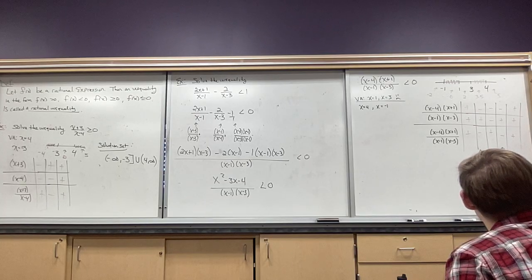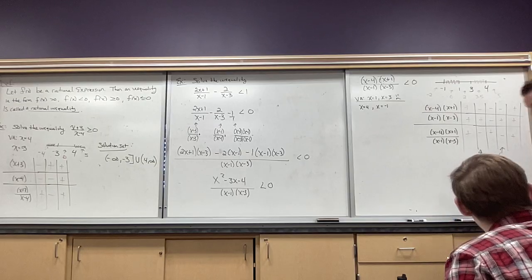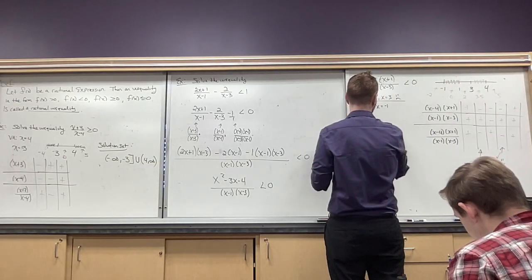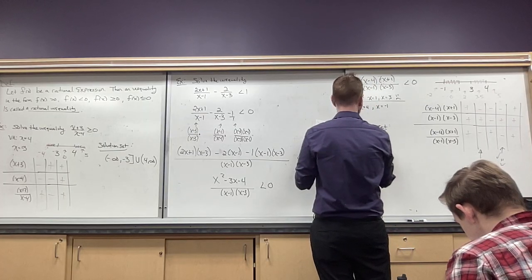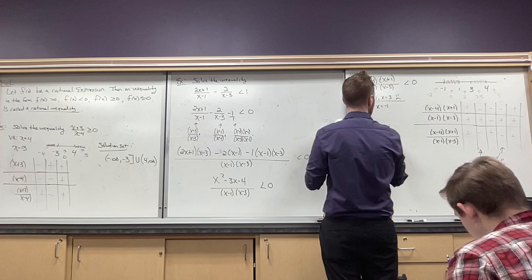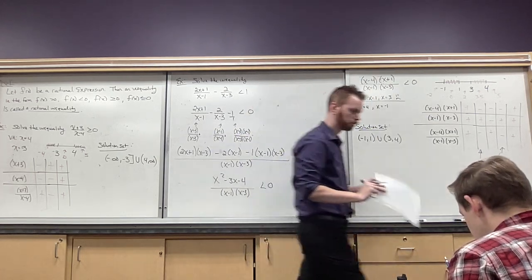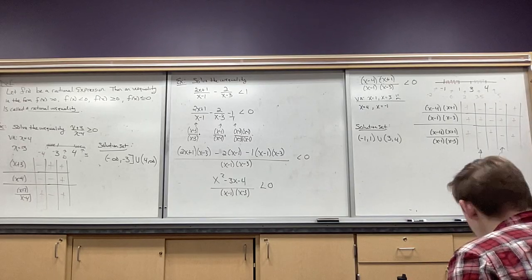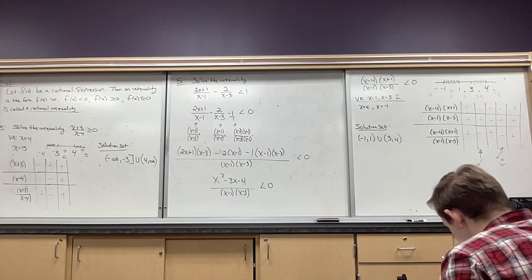Just got to be careful that when I write this, I don't include any of those numbers. So use parentheses, not brackets. So solution set. Okay, so we have negative 1 to 1, union with 3 to 4. Doing pretty good. All right, 2 more examples.